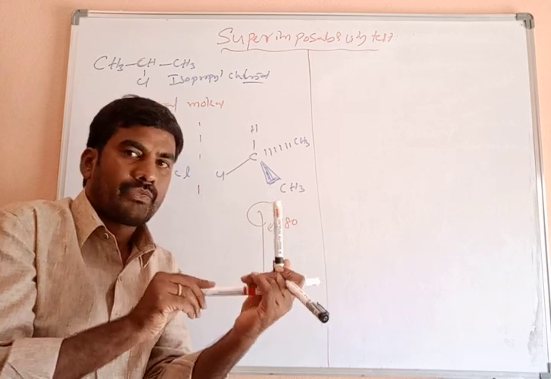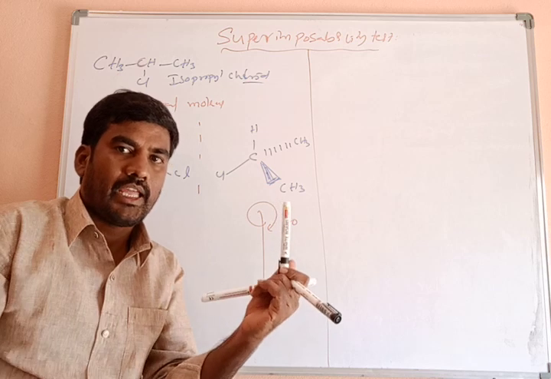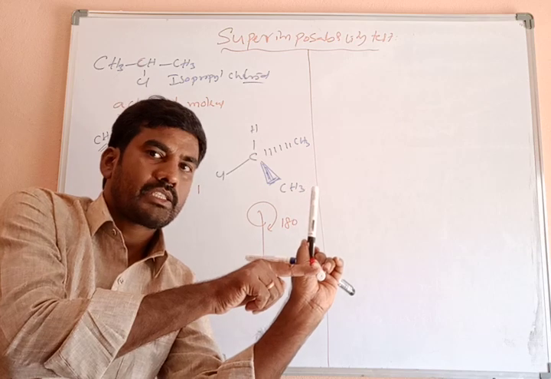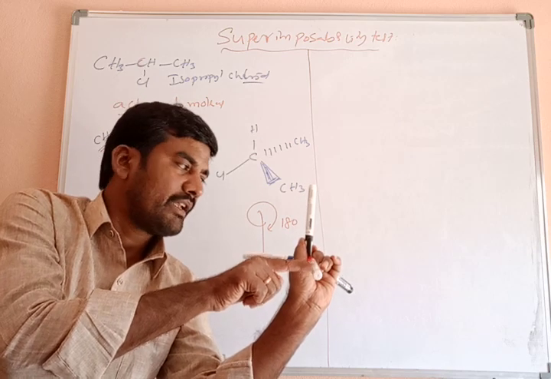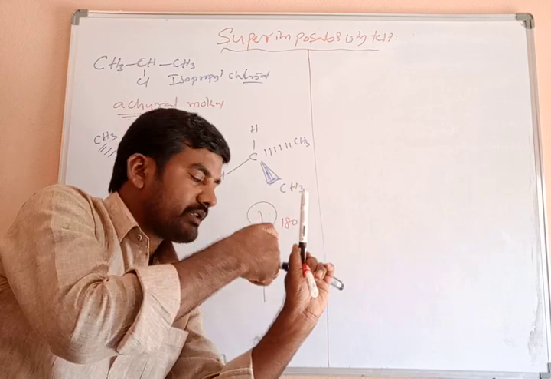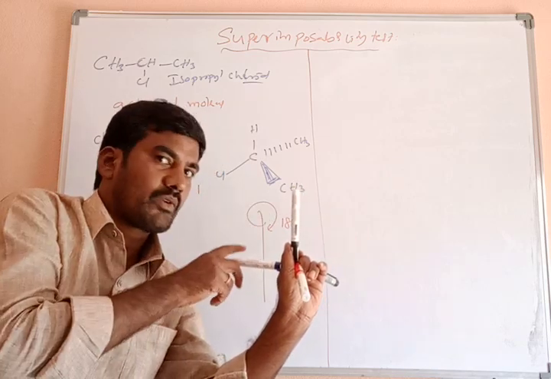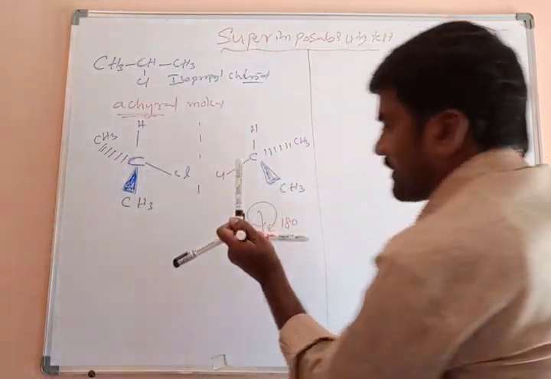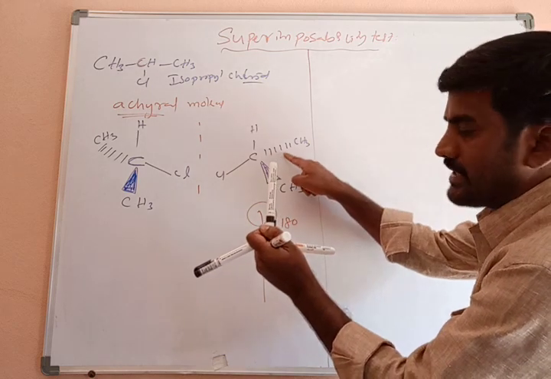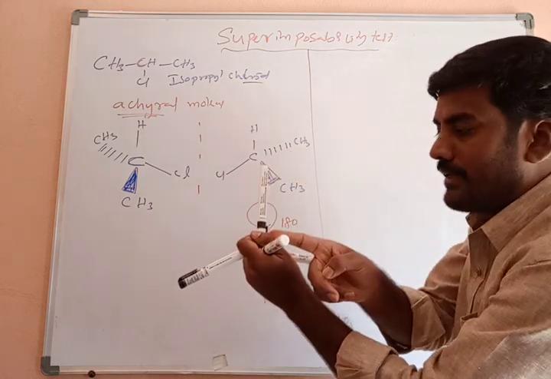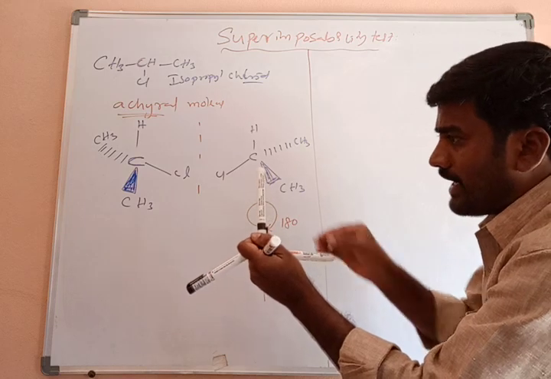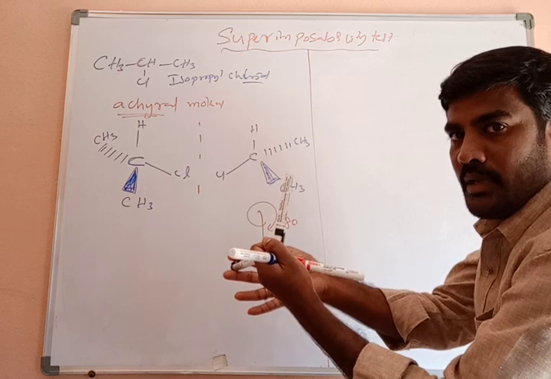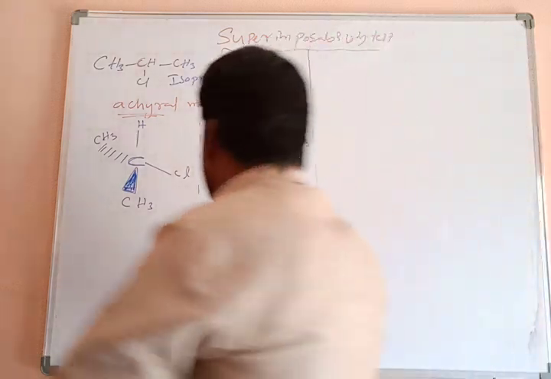When I rotate 180 degrees, this is 90 degrees. In 90 degrees, the chlorine is coming above the plane, and this one enters into the plane, and this one is slightly coming outside the plane. Which one? The CH3 group which is present inside the plane is coming outside. When I rotate 180 degrees, the CH3 group present inside the plane comes outside, the chlorine and hydrogen atoms both lie on the plane, and the other one enters into the plane. Clear?